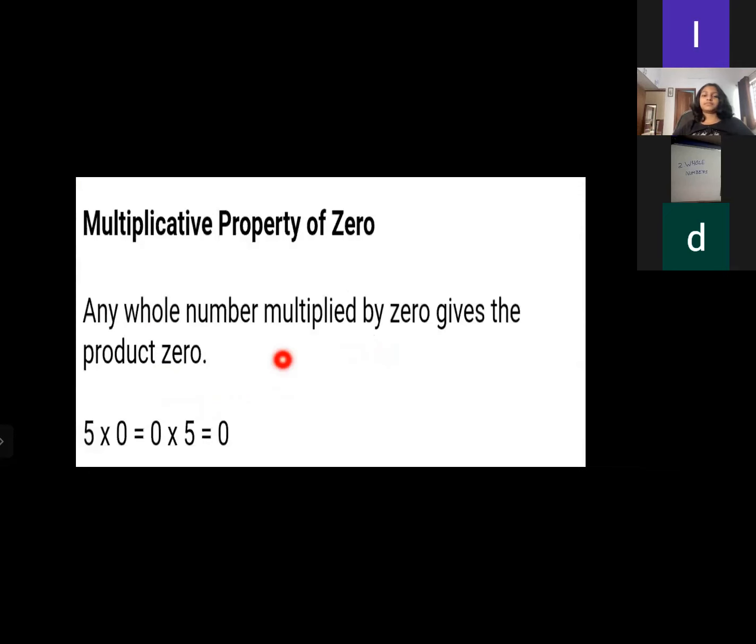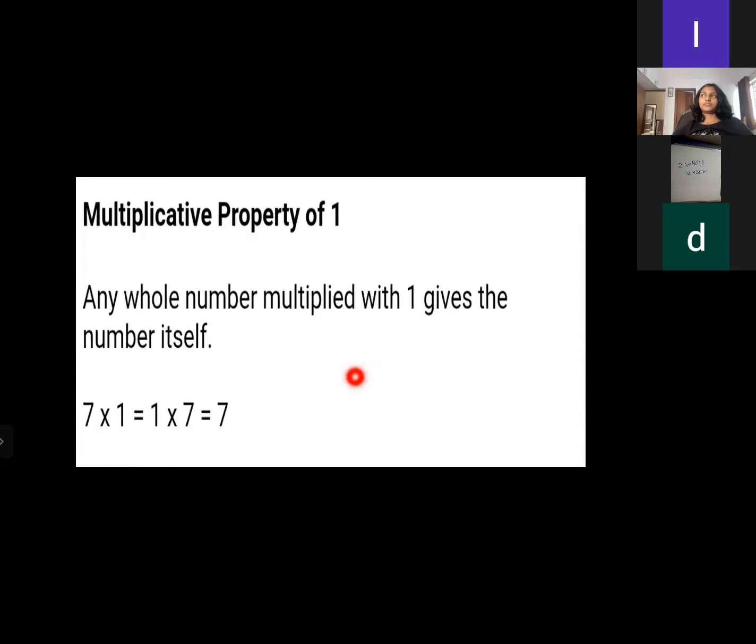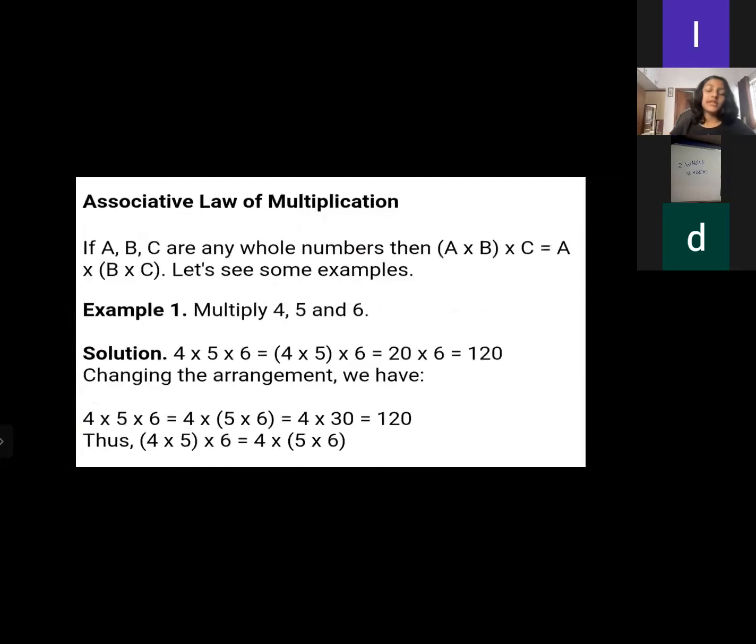Multiplicative property of 0. Any whole number multiplied by 0 gives the product 0 only. So 5 multiplied by 0 is equal to 0 multiplied by 5, which is 0 only. Now, multiplicative property of 1. Any whole number multiplied by 1 gives the number itself. 7 multiplied by 1 is 7 only, and 1 multiplied by 7 gives 7 only. So if we multiply with 1, it gives the number itself. Now move on to the next concept.